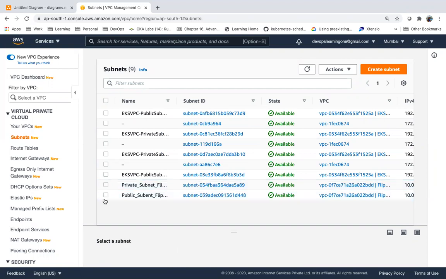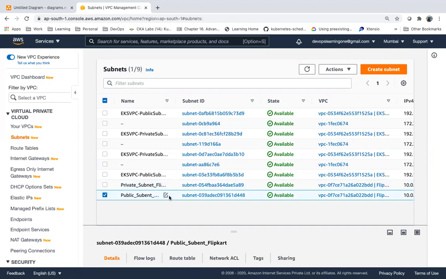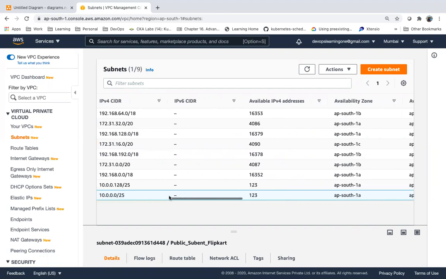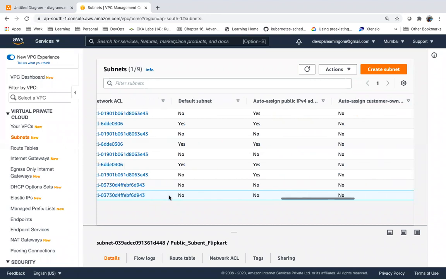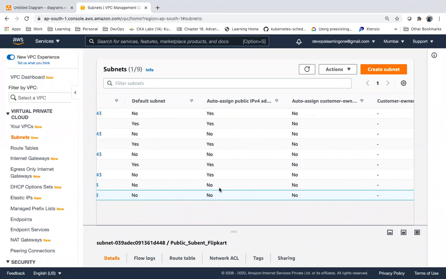You can modify the preferences, guys. Here you can modify the preferences. If you see, auto assign public IP. What is the meaning of auto assign public IP? When I create a server in that subnet, I no need to select the option to assign a public IP. It will automatically assign a public IP. I can decide here itself.